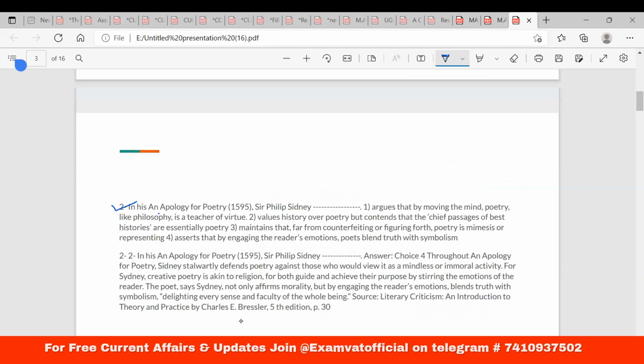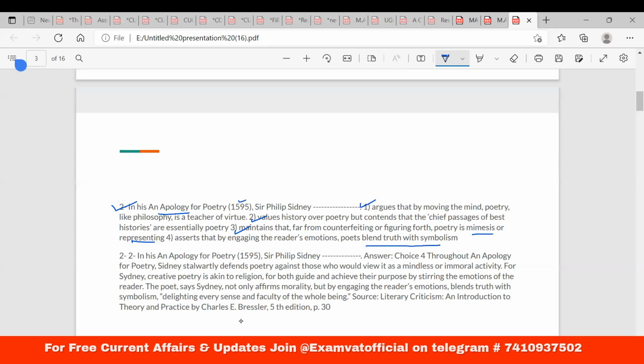In his An Apology for Poetry, Sir Philip Sidney argues, number 1, that by moving the mind, poetry, like philosophy, is a teacher of virtue. Number 2, values history over poetry, contending that the chief passages of best histories are essentially poetry. Number 3, maintains that far from counterfeiting or figuring forth, poetry is mimesis, that means imitation, or representing, that means showing something. And number 4, asserts that by engaging the reader's emotion, poets blend truth with symbolism, right?